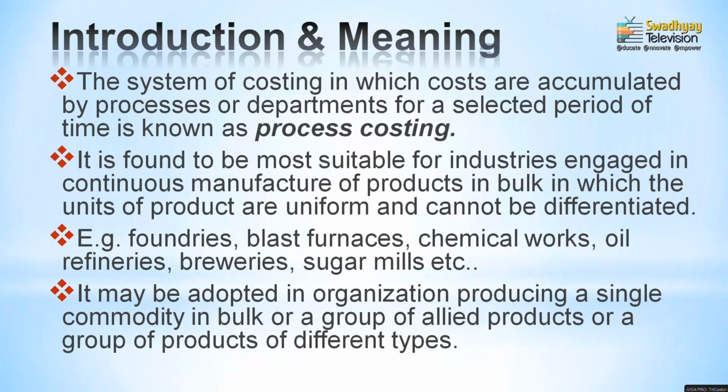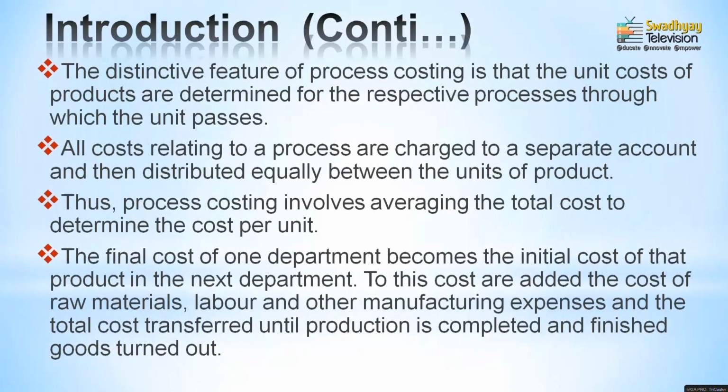Now, as we already identified, process costing has been identified for different types of manufacturing companies. Now, how has this manufacturing or production process been helpful for the particular company? They are involved with a single commodity manufactured product, or it is manufactured in bulk, or it may be manufactured in a group. So, this is the way they can identify the manufacturing process in these premises.